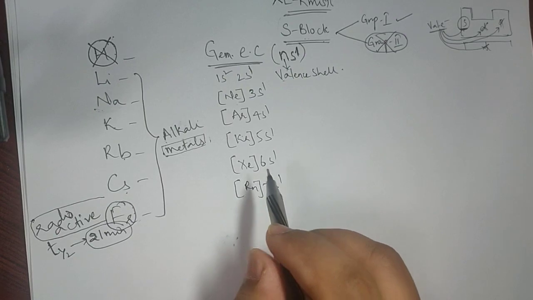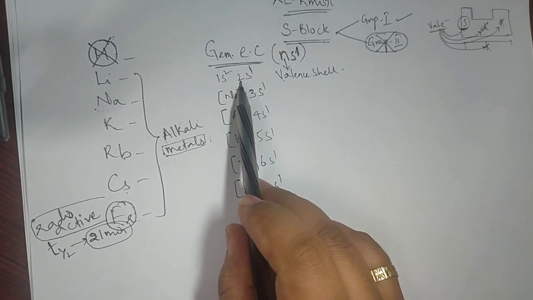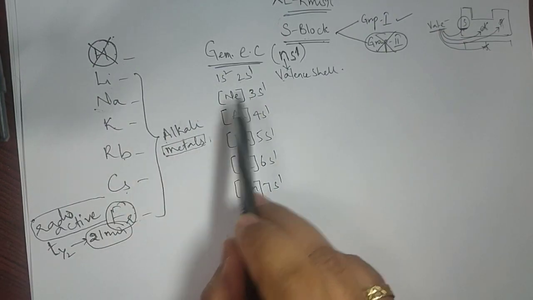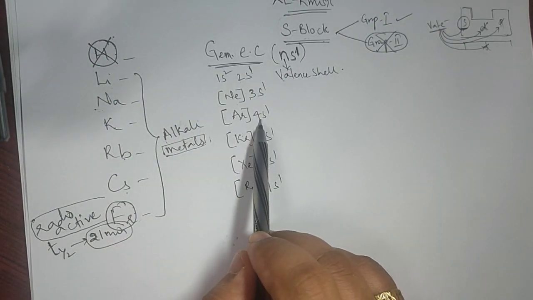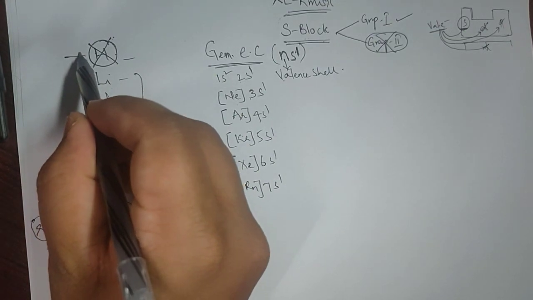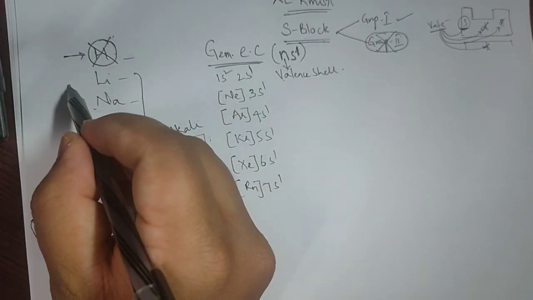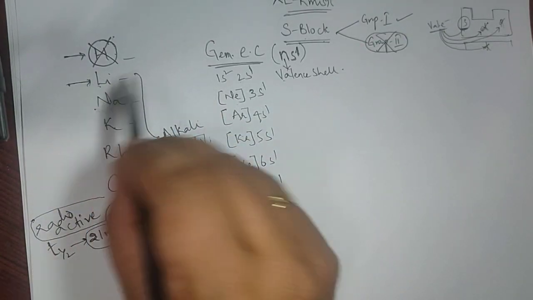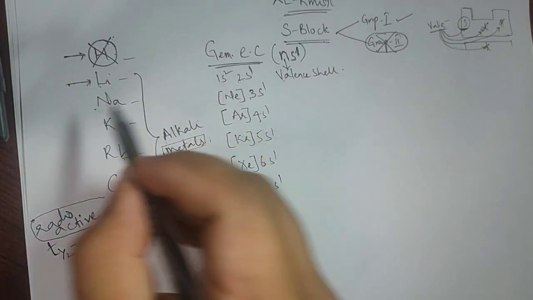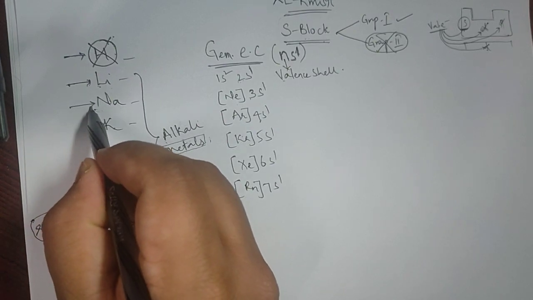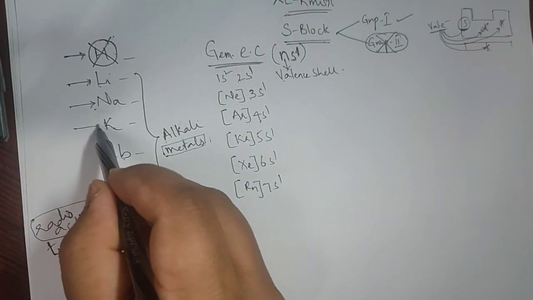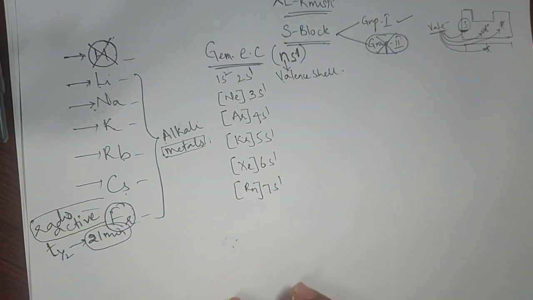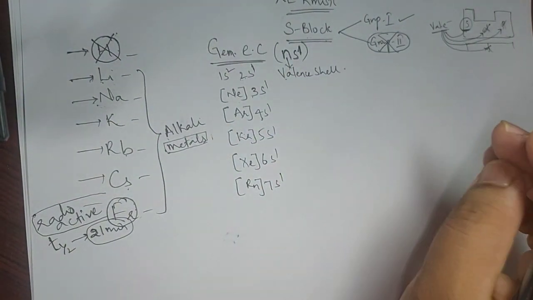As you observe carefully, the n value for lithium is 2, sodium 3, potassium 4. Hydrogen belongs to the first period. The second period is lithium, so the last electron is entering into the second shell. Sodium belongs to the third period, so we have 3s1. Then fourth period, fifth period, sixth and seventh period, so we have 7s1. Clear? All right, so these are the general electronic configurations.